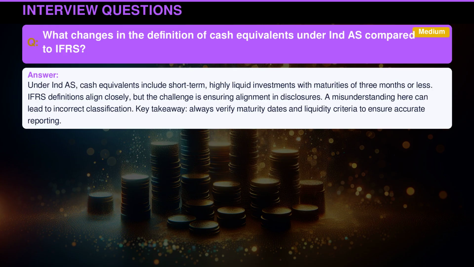Under Indian accounting standard, cash equivalents include short-term, highly liquid investments with maturities of 3 months or less. International financial reporting standards definitions align closely, but the challenge is ensuring alignment in disclosures. A misunderstanding here can lead to incorrect classification. Key takeaway: always verify maturity dates and liquidity criteria to ensure accurate reporting.